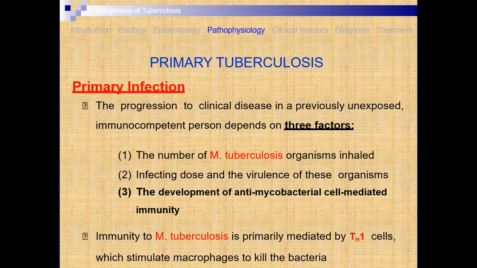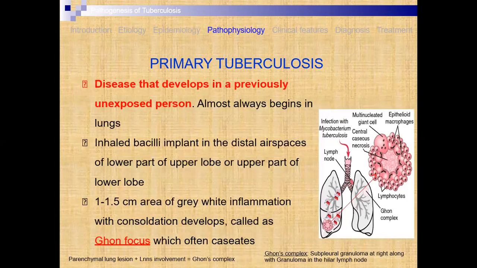We call it antimicrobial cell-mediated immunity. Immunity to Mycobacterium tuberculosis is primarily mediated by Th1 cells, which stimulate macrophages to kill the bacteria. Now, primary tuberculosis develops in a previously unexposed person, one who has not come into direct contact with it, and it almost always begins in the lungs.